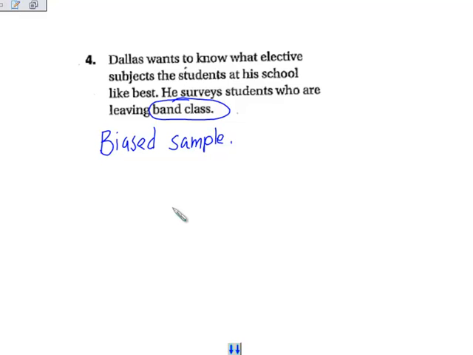He is asking students who are leaving band class. If students are leaving band class, they are probably taking band class. If they're taking band, that probably means that that's probably their favorite elective subject, or more likely to be their favorite subject.